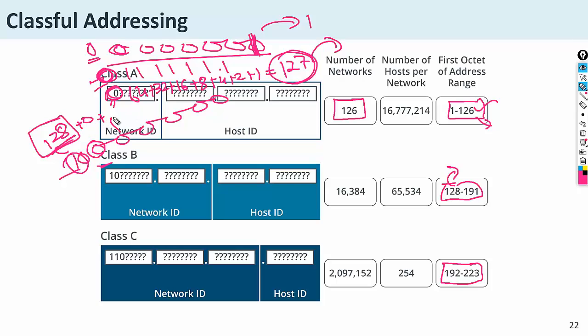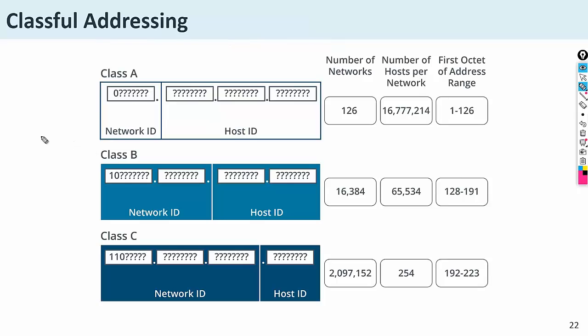Now consider 32 plus 16. Are you getting my point or not? In class B, the first bit will always be on, and the value is 128. The next will always be off. The other bits may be on or off.